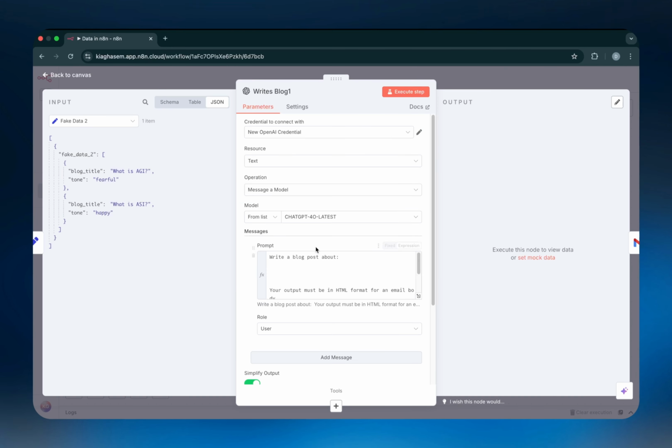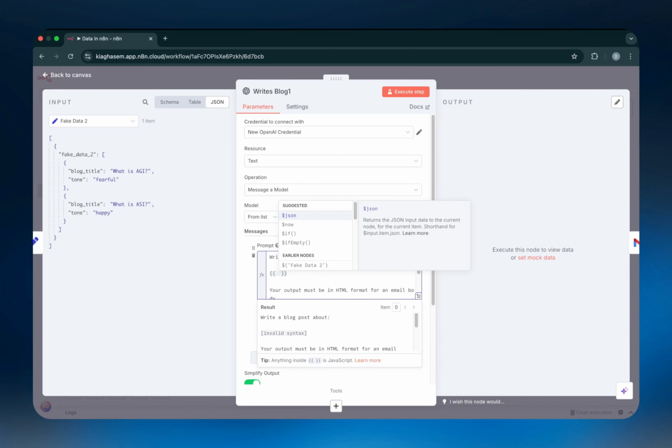So as I said, when it comes to calling on data from previous nodes, you would want to start with two curly brackets, right? And the second I put two curly brackets, you see that this thing opens and it says JSON. Now, it's giving me a bunch of options and I can realistically choose any of these options I want. If I just go up and down with my keyboard, I can actually read what each of them do as well.